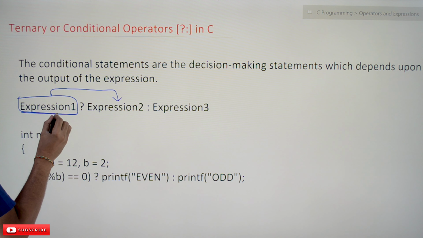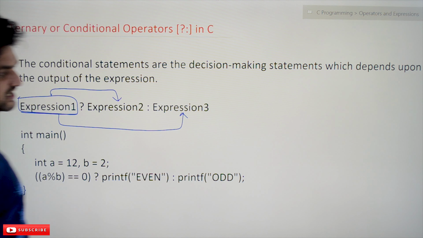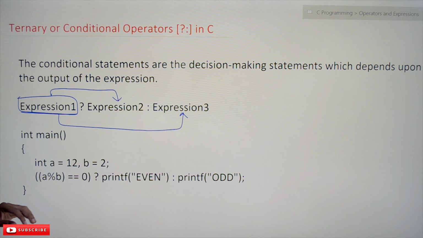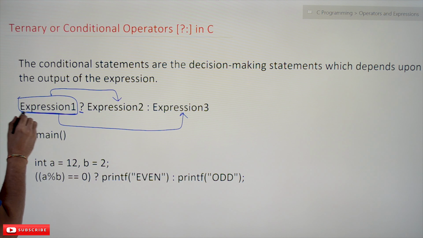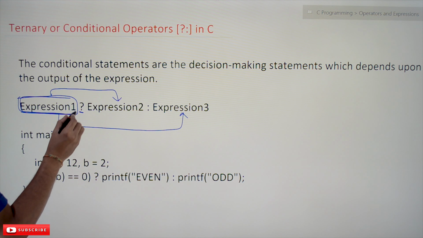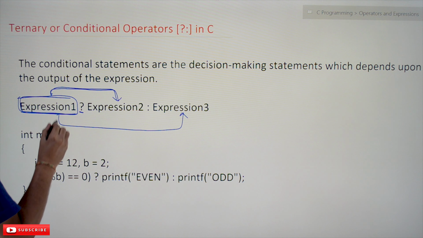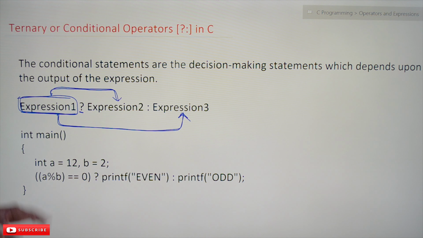If the output of this expression is false, then this part of the statement will get executed. So this is the question mark, meaning based upon the output of this expression, if it is true, this part has to be executed. If it is false, this expression has to be executed.